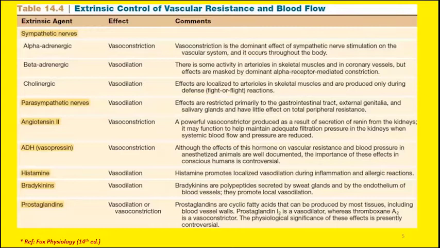Then we have two very important vasodilating agents, histamine and bradykinin. These two agents are very important. They act locally and cause decrease in the resistance at the blood vessels. So when the resistance is decreased, there will be increase in the diameter, increase in the caliber of the blood vessels. This is known as vasodilatation. So histamine is a local vasodilator, and there is a role of histamine during inflammation and allergic responses.